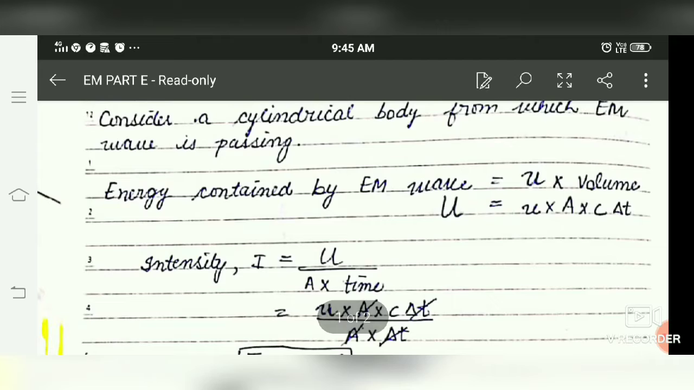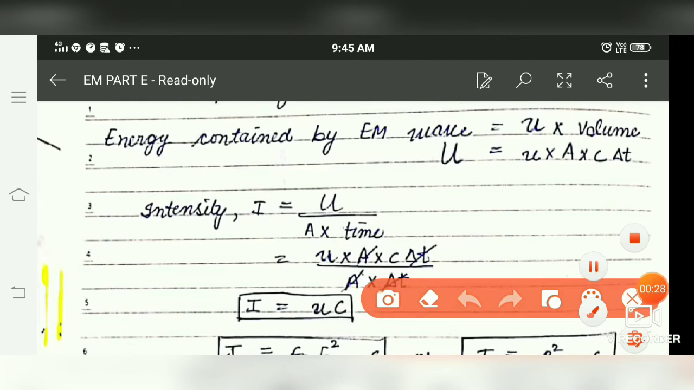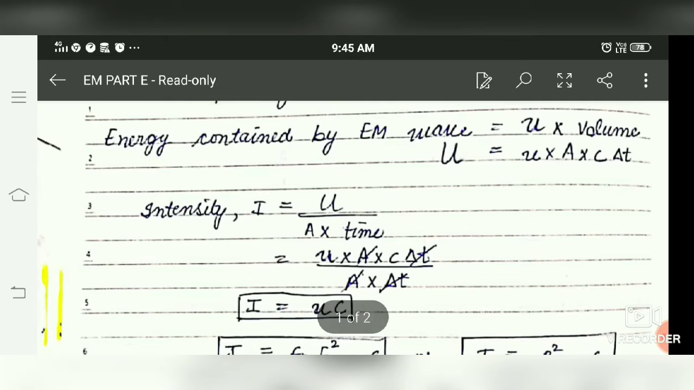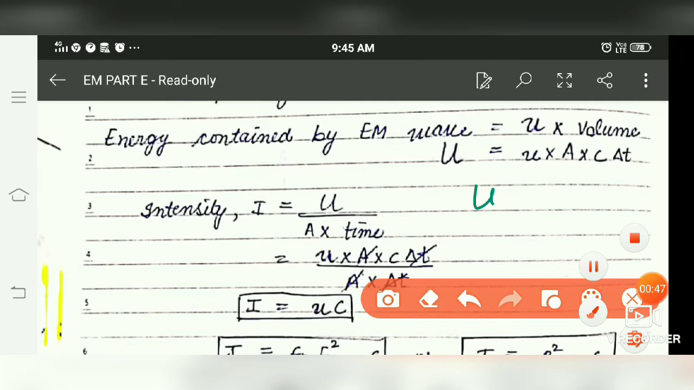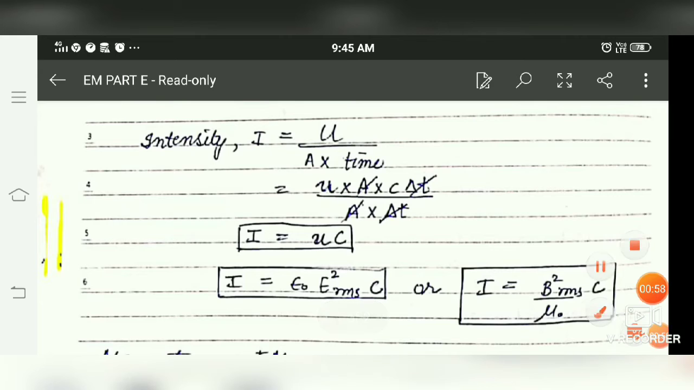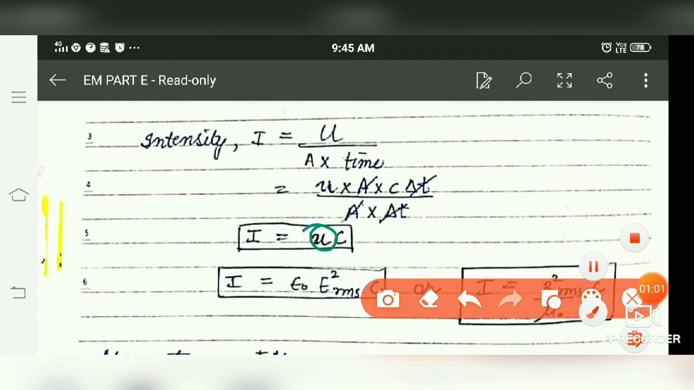So we know that this U is energy, and energy per unit volume is the energy density U. So if I want to calculate U from here, that will be energy density into volume, and volume is equal to area into length, and we can write length as velocity into time taken. So we get the value of U is equal to this. When we substitute the value, A gets cancelled with A, time gets cancelled with time, and we get here only energy density into speed of light, where energy density is what?